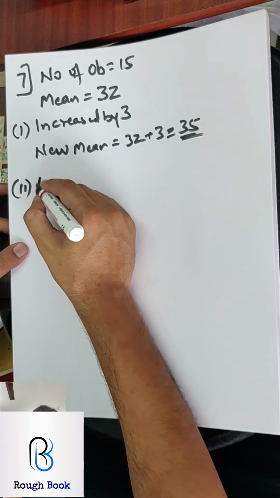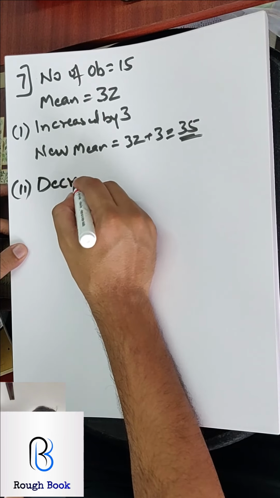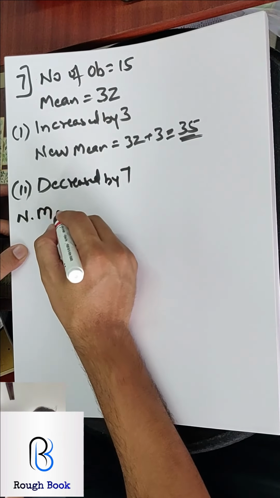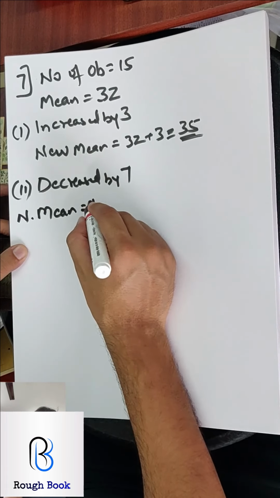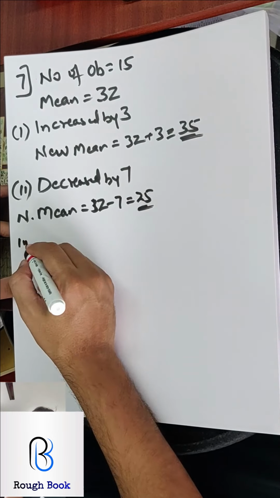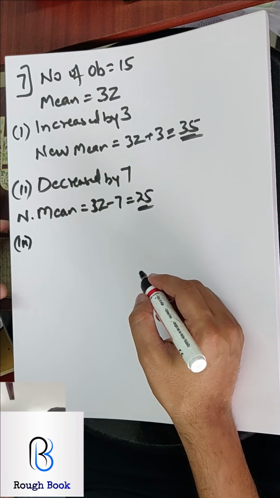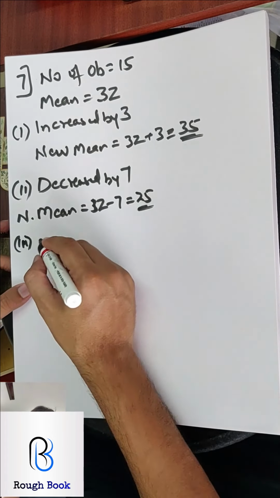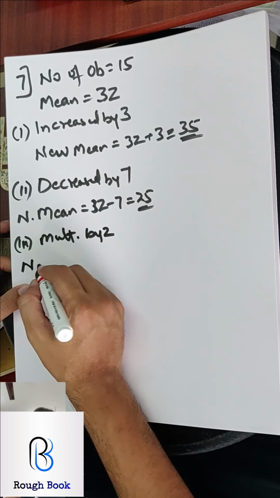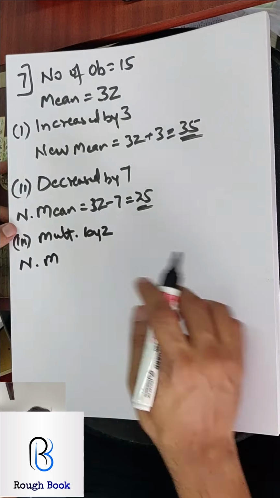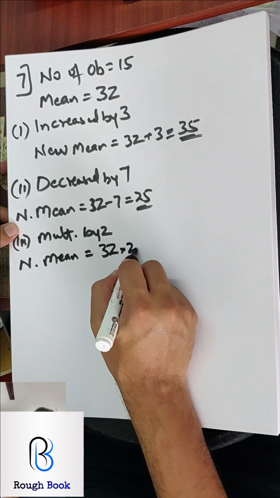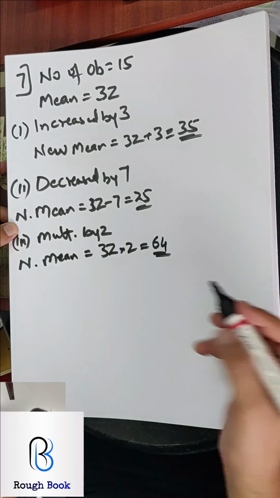Decreased by 7. So my new mean also will be decreased by 7. So 32 minus 7 should be 25. The third part they say multiplied by 2. So new mean will be what? Come on, calculate and give it to me. So 32 multiplied by 2 should be 64.